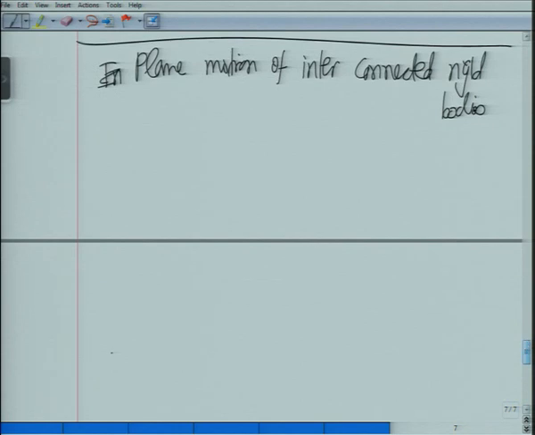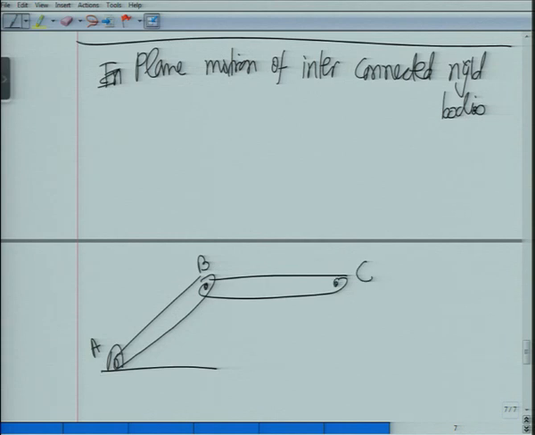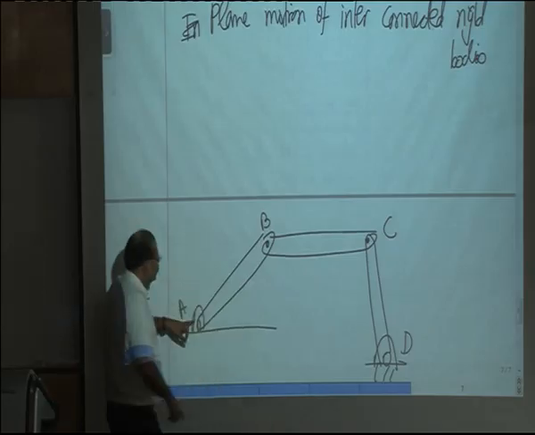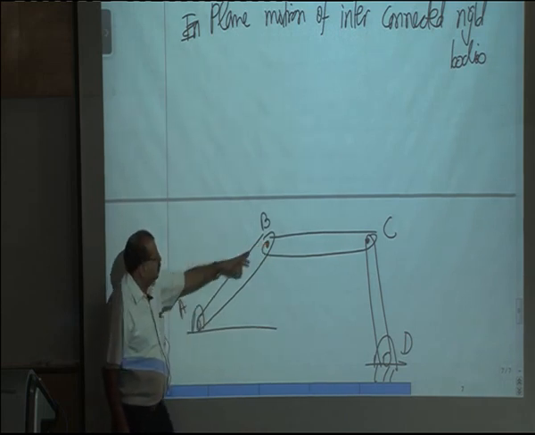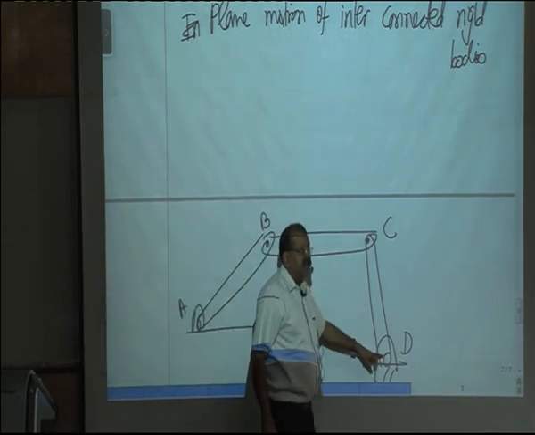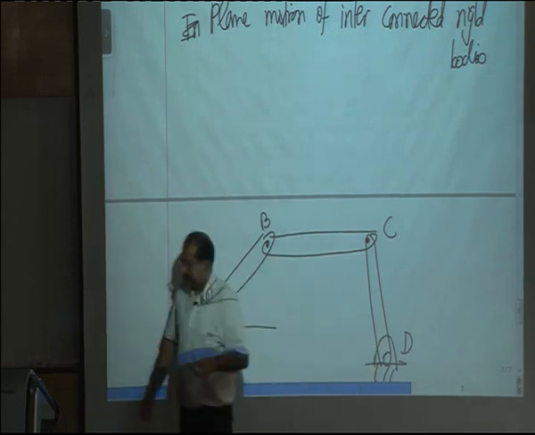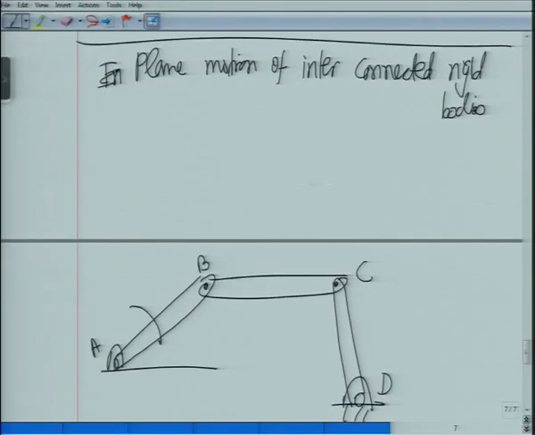So here, I will give you some examples. Now again, as I said, this is plane motion. So we have a link AB which is connected by pin to BC and to CD. Let us call these body 1, body 2, body 3.